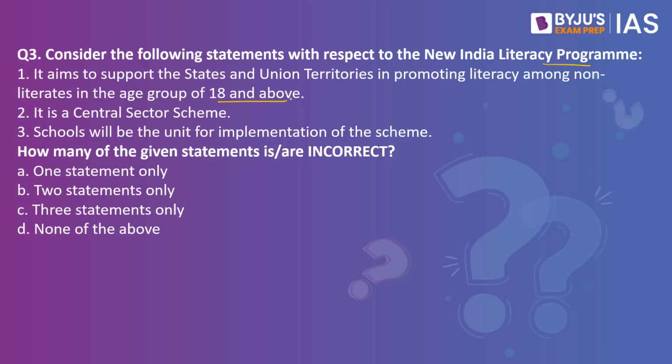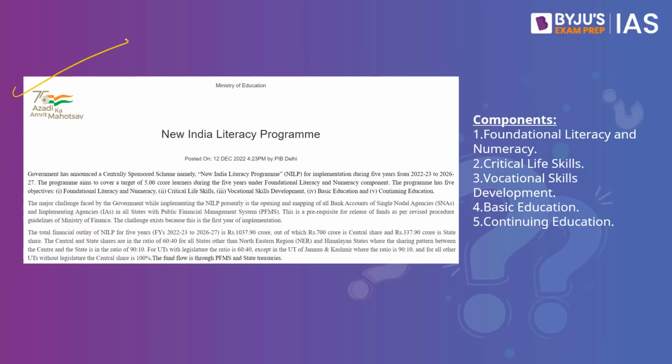Number 2. It is a central sector scheme. Number 3. Schools will be the unit for implementation of the scheme. How many of the given statements is or are incorrect? Why this question? This article in the PIB today talks about the New India Literacy Program and hence this question.